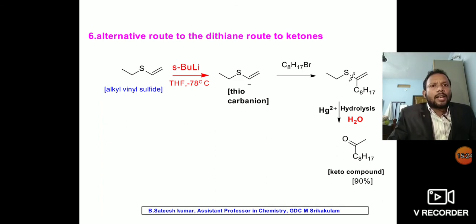So here, alkyl vinyl sulfide reacts with butyl lithium, forming a thiocarbanion. This thiocarbanion attacks the octyl bromide. So the octyl group is substituted alpha to the thio group, the sulfur. Further, it undergoes hydrolysis in the presence of mercury chloride to form a ketone.